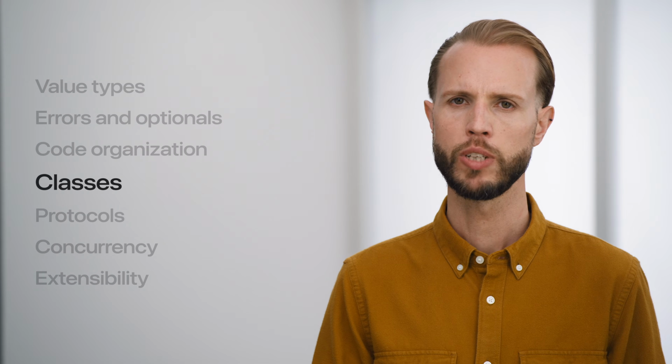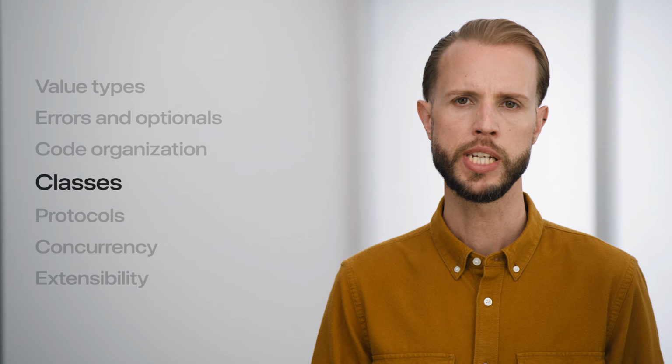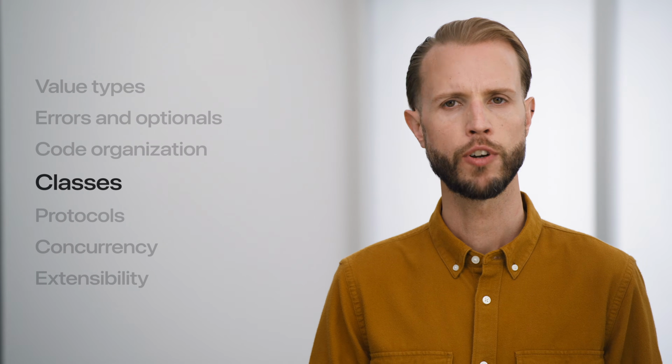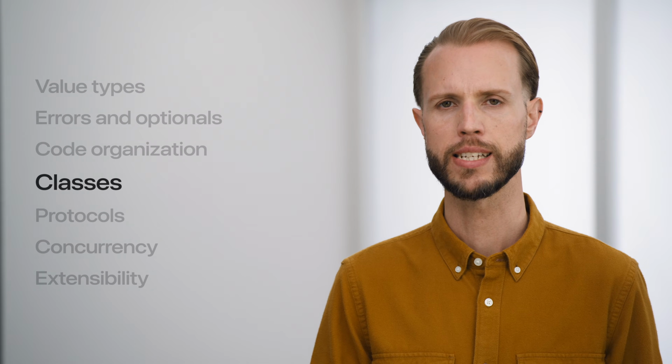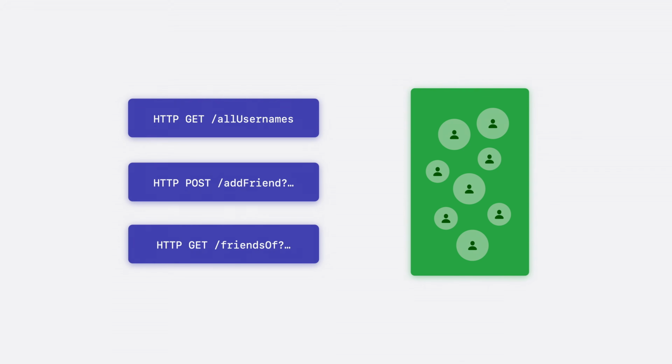Up until now, I've only talked about value types, but sometimes you need to represent shared mutable state. For that, Swift has reference types like classes. Later, I'm going to build an HTTP server that stores the social graph data model. It will need to respond to requests that perform actions like adding or listing friends. When a request comes in, I want the code handling it to use an abstraction to access the collection of users. That collection needs to be shared and mutated by multiple requests, which means I should use a reference type to encapsulate it. Let's take a deeper look at classes with a simpler example.